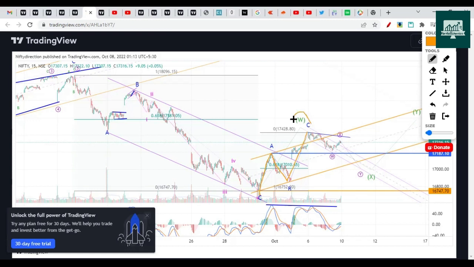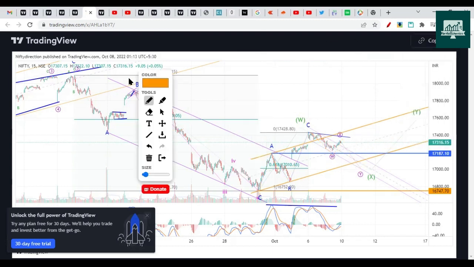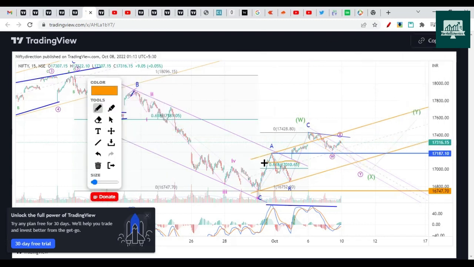Either it has ended here, or there is still a chance that it will make a couple more swings like this. So 3-wave swings again down, then 3-wave swings again up towards 0.6 Fibonacci or even beyond this. So 17,600 can come based on this pattern after it tests a low somewhere near 0.6 Fibonacci.